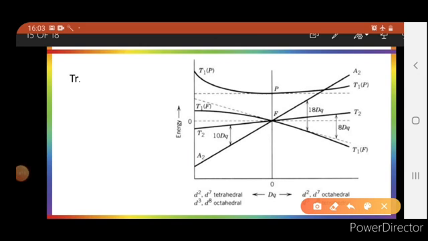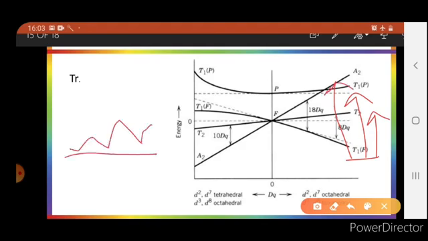So for d2 there will be three possible transitions, from T1 to T2, from T1 to T1 and from T1 to A2. So a spectrum of d2 will have three absorption bands, but the actual spectrum observes only two bands in visible region and the third one appears in UV region, so it is not useful.